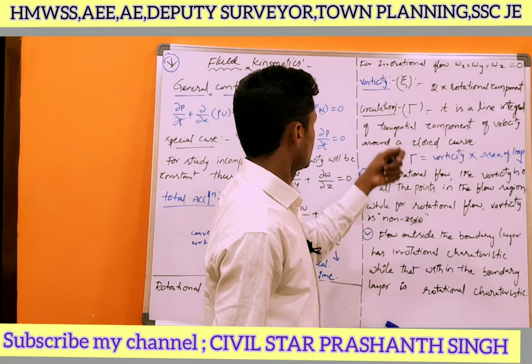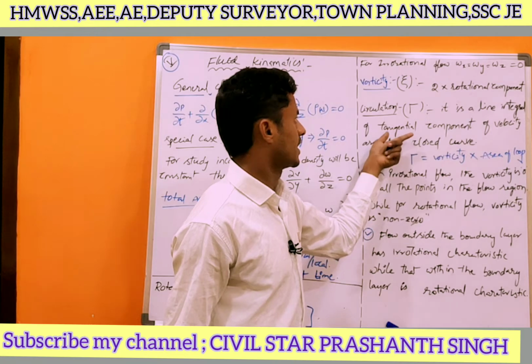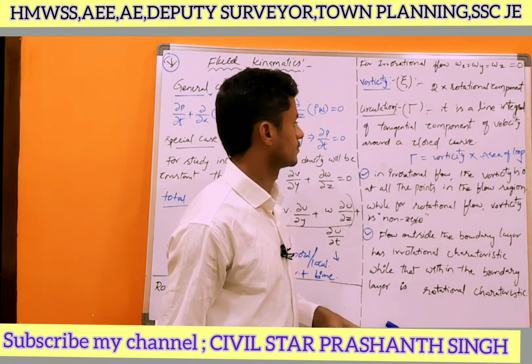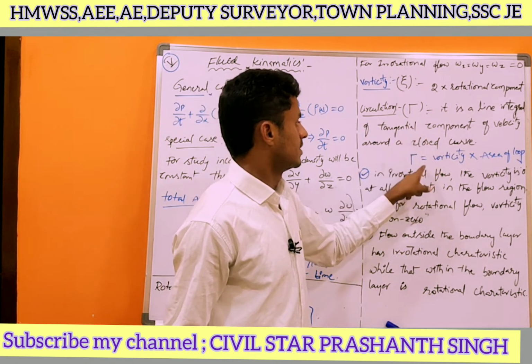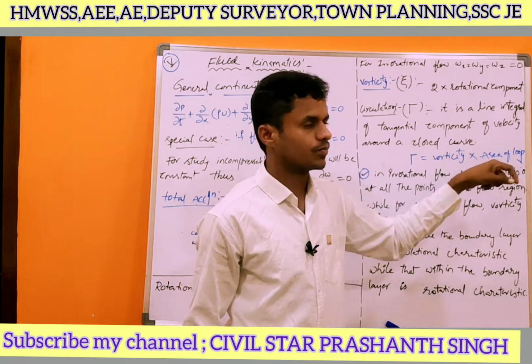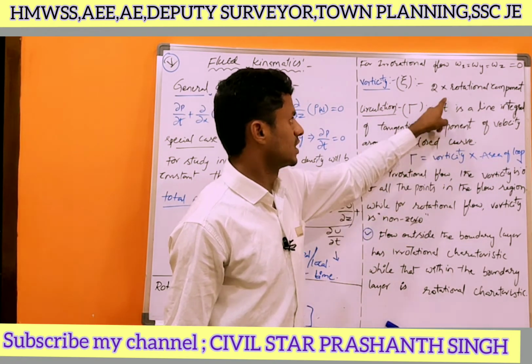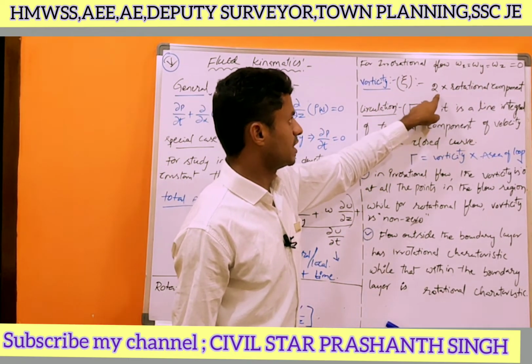Next one is circulation. What is circulation? It is the line integral of the tangential component of velocity around a closed curve. This is the circulation symbol. What is the definition? Vorticity into the area of the loop. What is the vorticity here? 2 times the rotational component. We have the formula for the rotational component.